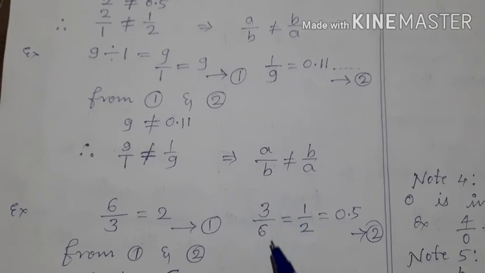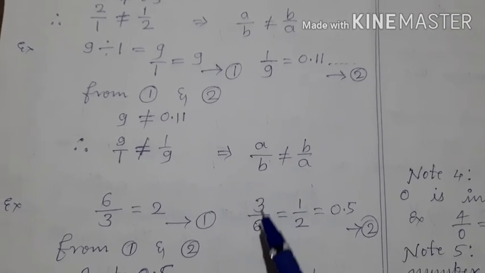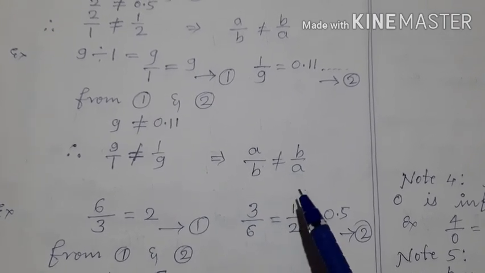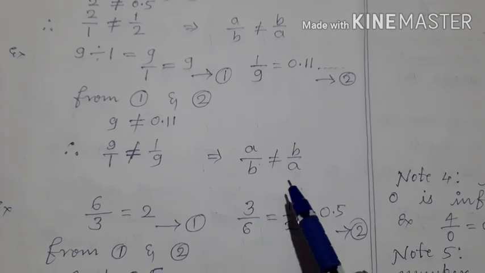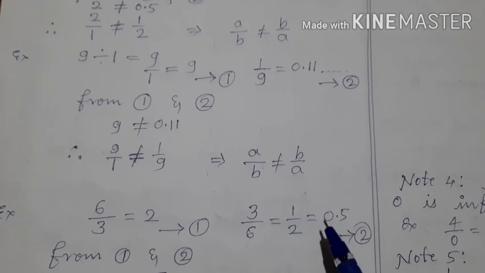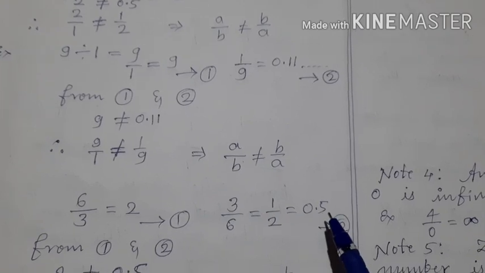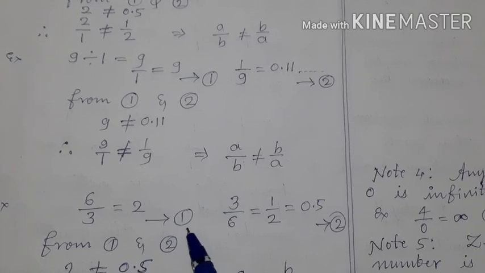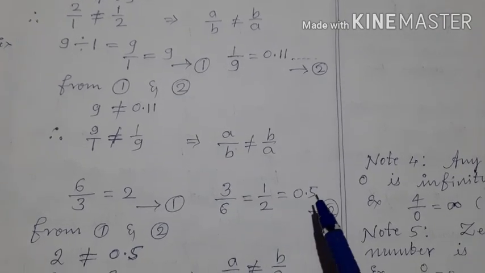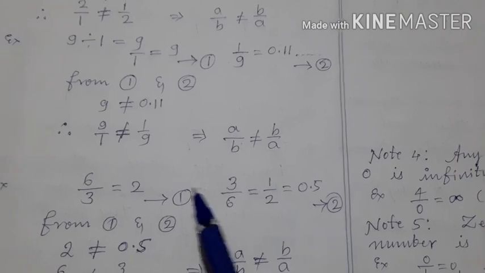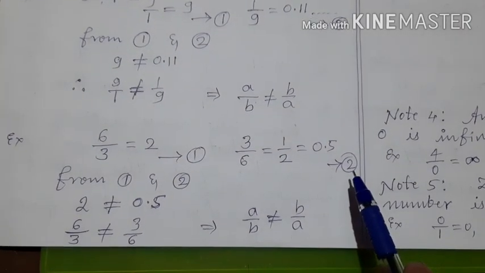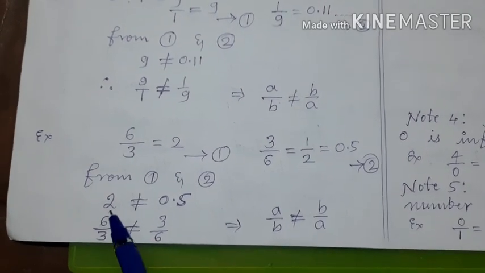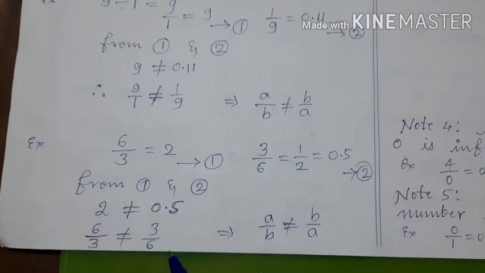Now let us take 3 upon 6. Okay. 3 upon 6 means 3 rupees should be given to 6 people. Then each one will get half rupee. Means 1 upon 2 rupees. 1 upon 2 rupees means half rupee. Half rupee means 0.5. So call this as equation 2. 6 by 3 is equal to 2 is equation 1, but 3 by 6 is equal to 0.5 is equation 2. From equation 1 and from equation 2, it is clear that 2 is not equal to 0.5. Means 6 upon 3 is not equal to 3 by 6.